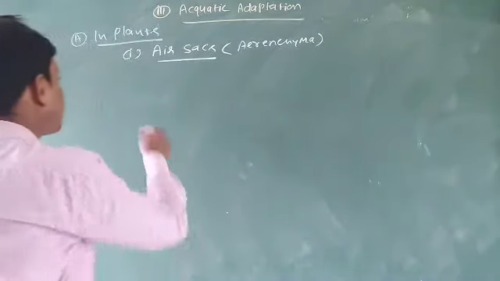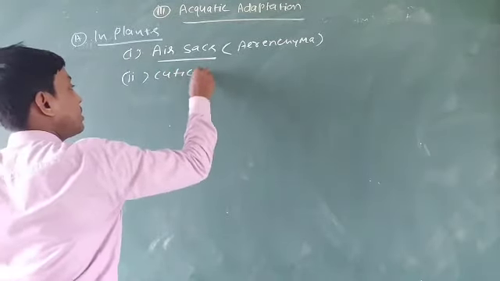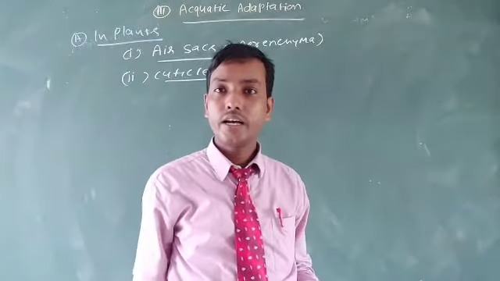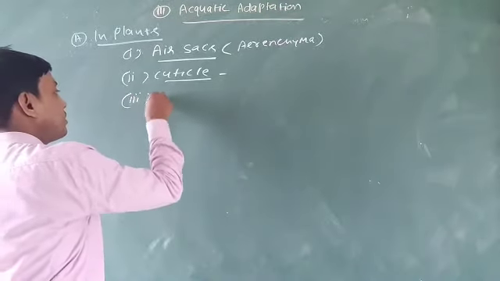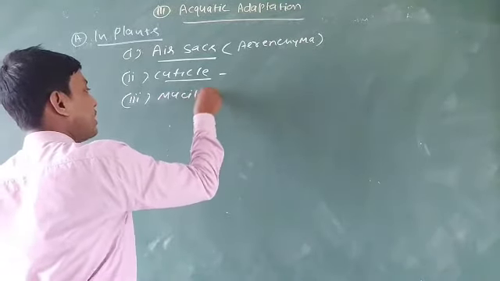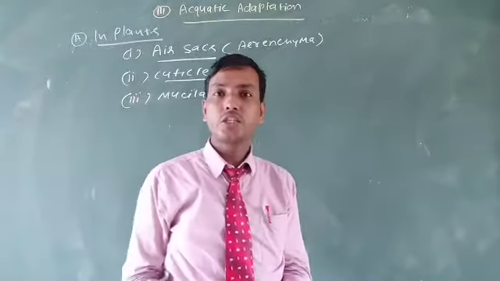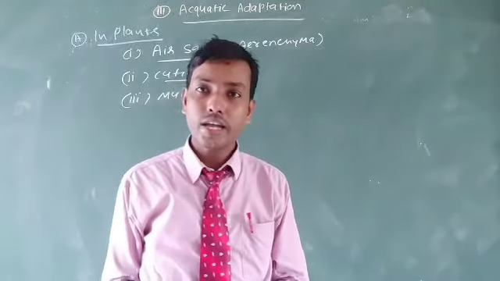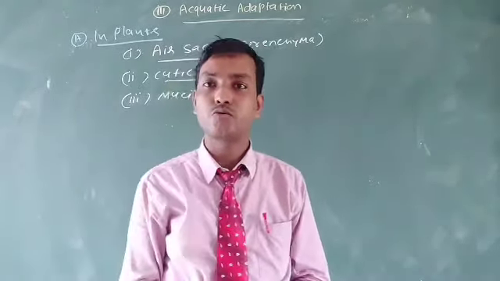Now back to the next: the cuticle layer and mucilaginous layer. These are characteristics of plants. If the plants possess mucilage or a layer of cuticle, then they act as water resistance for the plants.